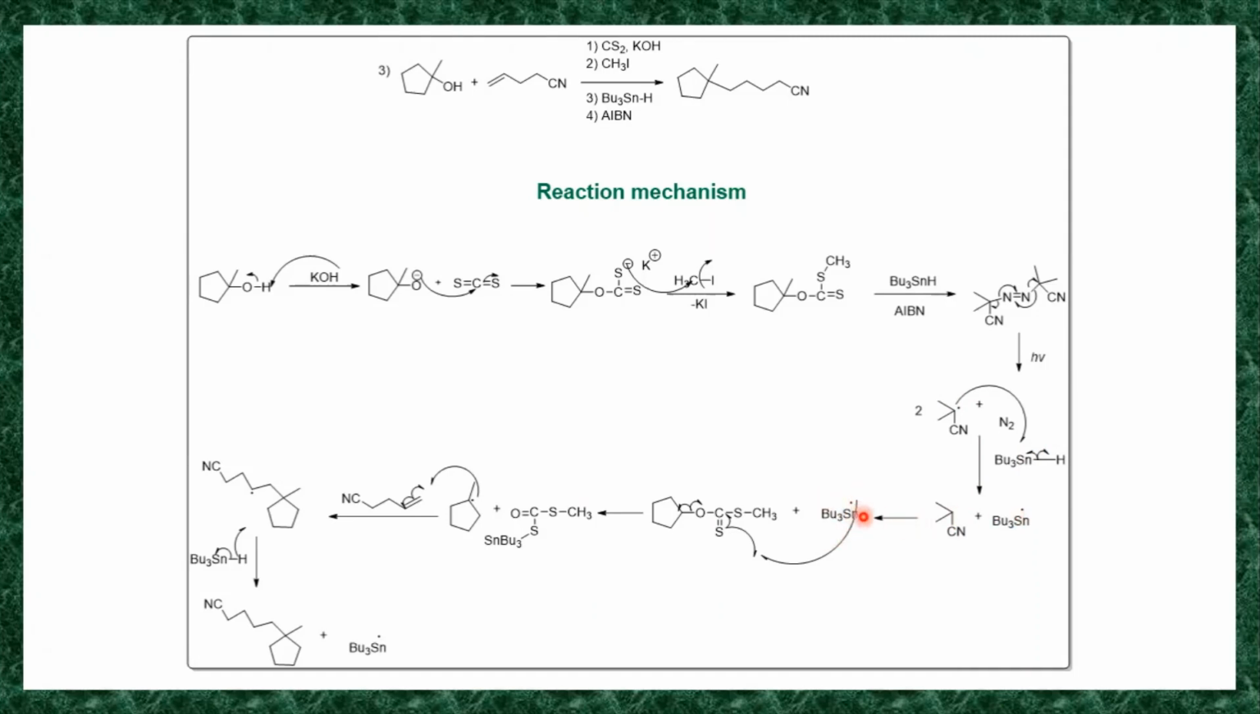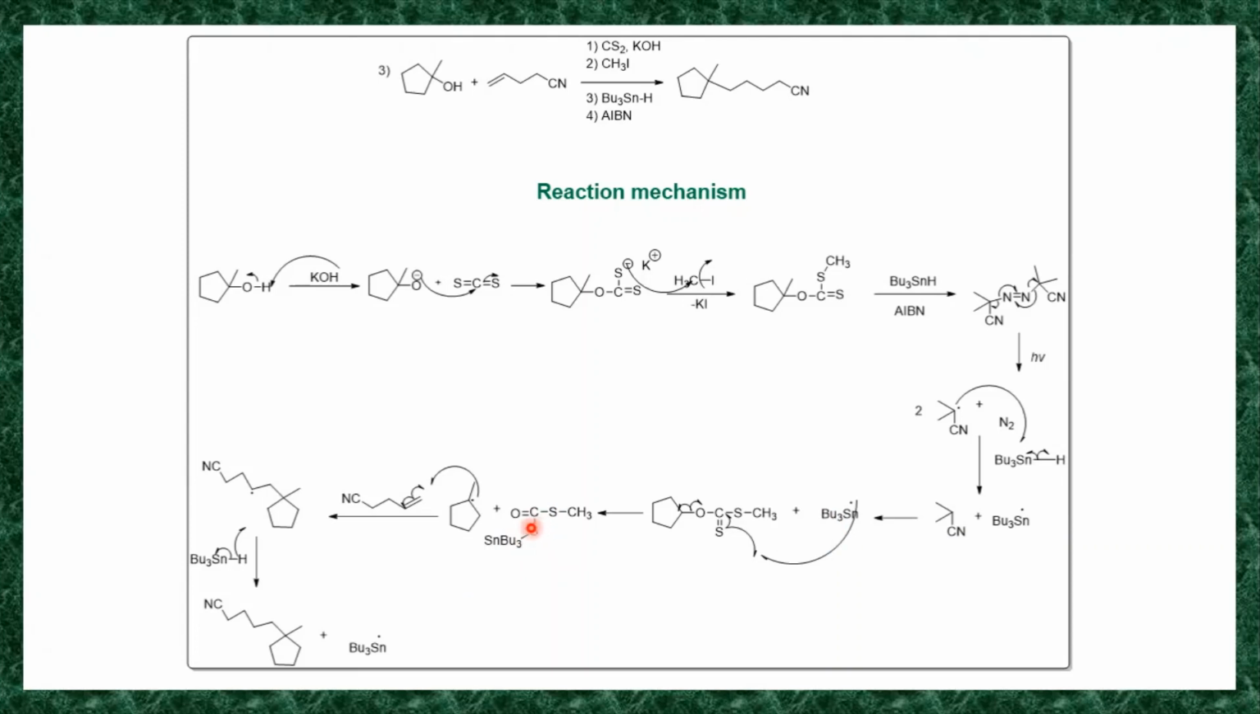this tributyltin radical reacts with this xanthate. So this is the structure of xanthate. Xanthate has a carbon sulfur double bond. So the homolysis of that carbon sulfur double bond takes place. It generates C radical and S radical. So the S radical reacts with this tributyltin radical. So it will form a bond with this, and in the same way the breaking of this C-O bond takes place. It generates this cyclopentyl methyl radical, and this tributyltin radical forms a bond with this sulfur.